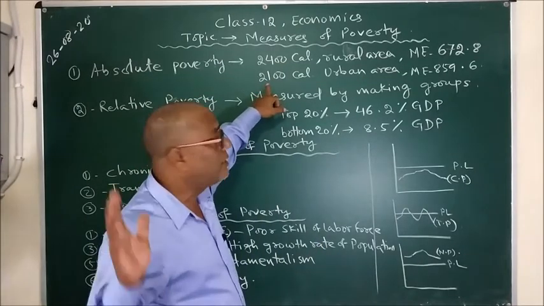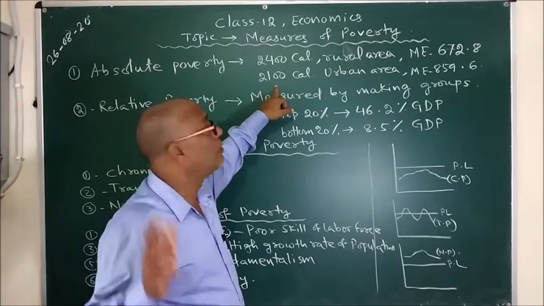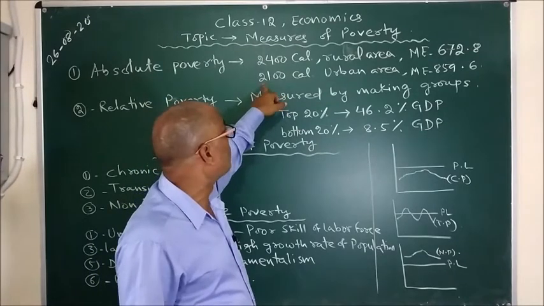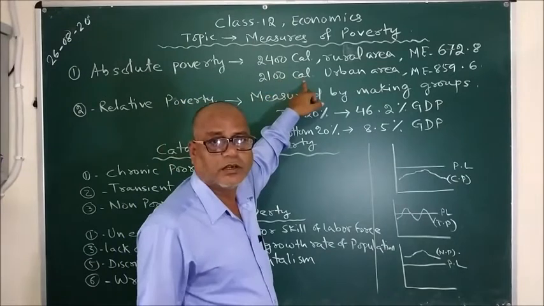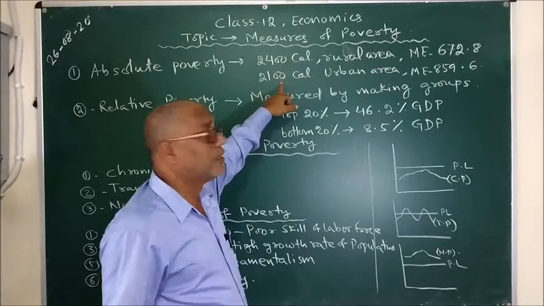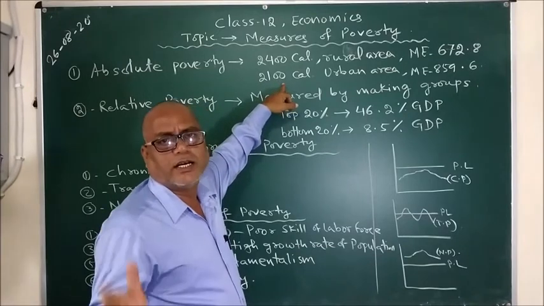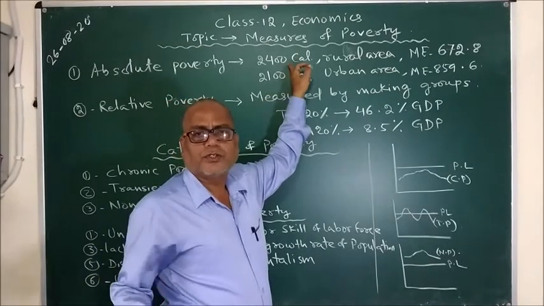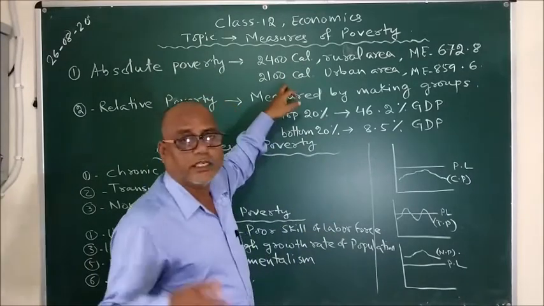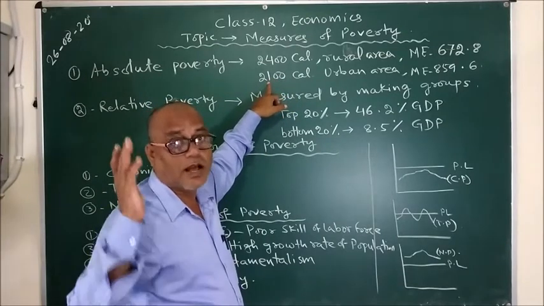And for urban area, a person is called absolutely poor if he is not able to purchase food that will give him 2100 calories. Why this difference, that in rural areas it is 2400 calories and in urban areas it is 2100 calories? The reason is that our rural people do more manual work, that's why they need more calories, and our urban people do comparatively less manual work.